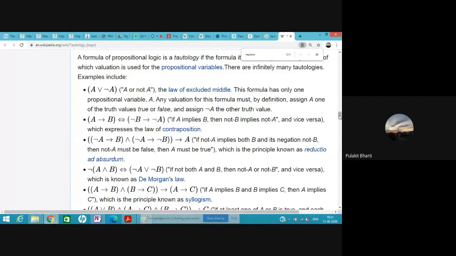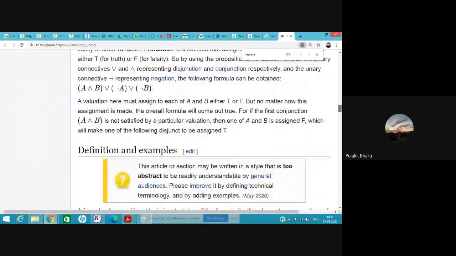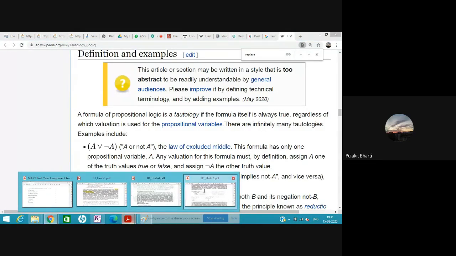The same thing is replaced by some other thing meaning the same. It is a formula or assertion that is true in every possible interpretation. You interpret this thing either in this form or in this form. In both forms, the thing is true. The thing means the same thing. That is known as tautology.